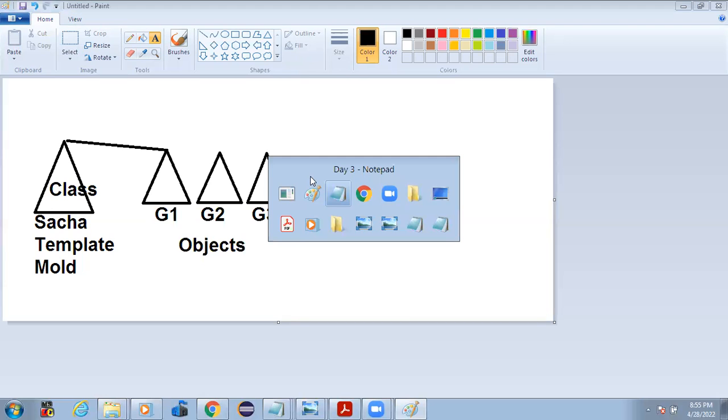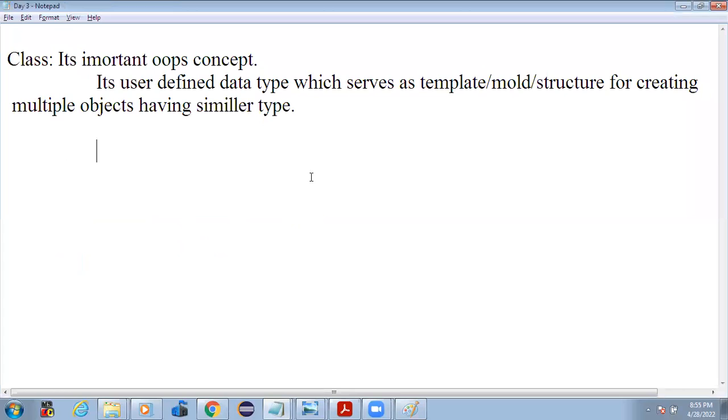Programmatically, if we have to create a class, we can write it like this. Class is a keyword, and then we have the class name, which you can give any user-defined name, and an opening and closing bracket. So this is what we consider the body of the class.